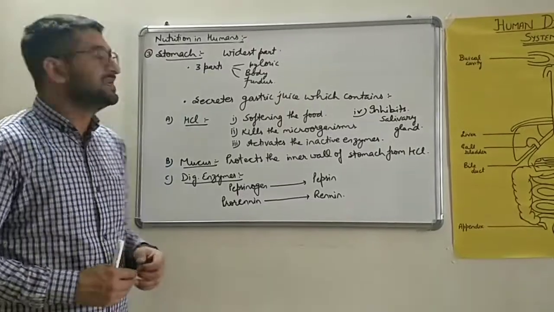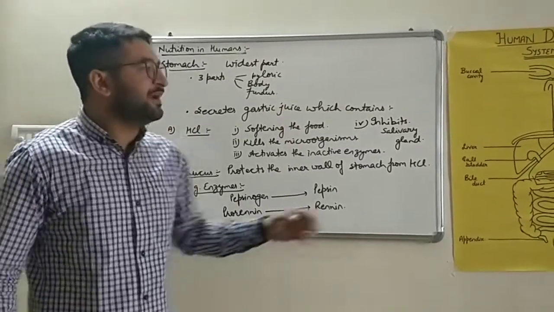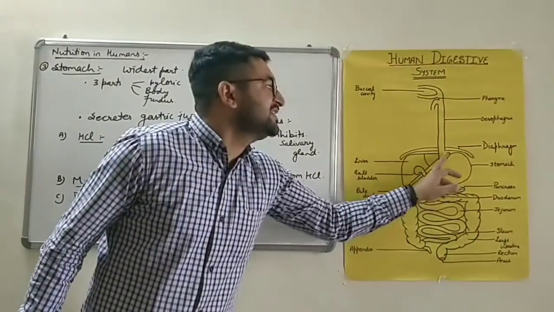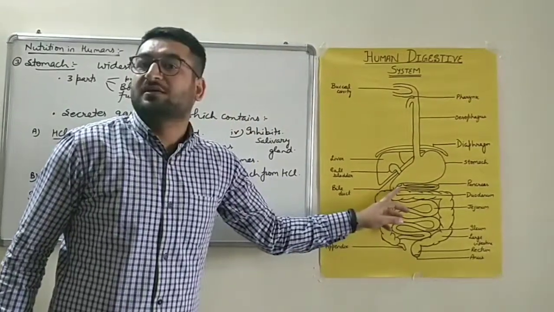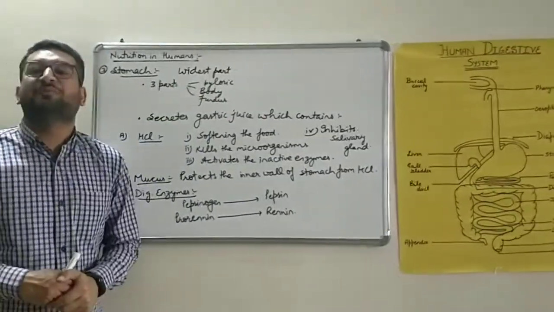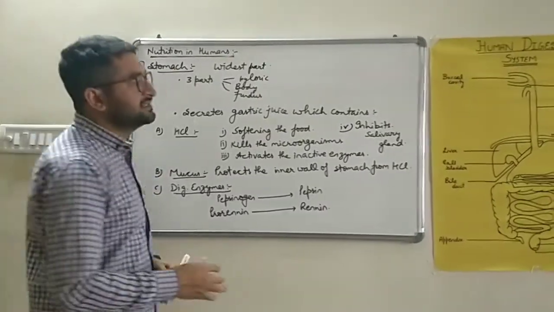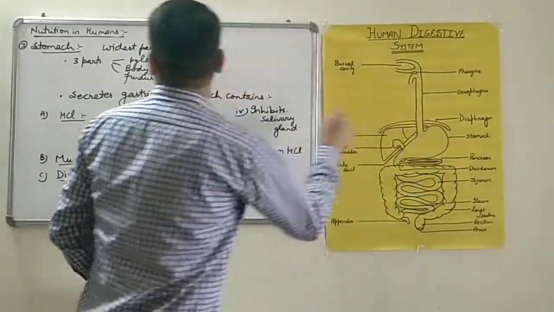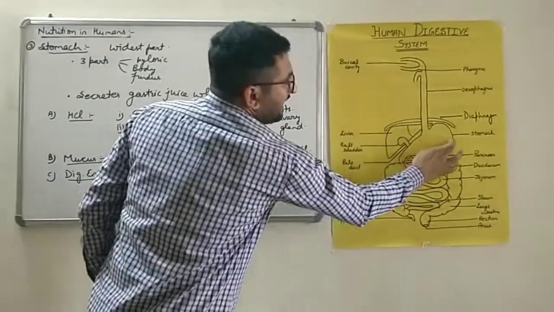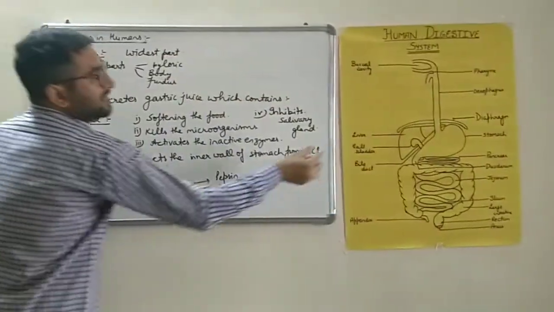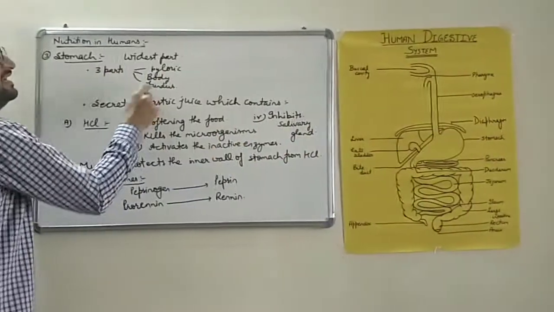After peristalsis, the food will move into the third part of the digestive system, alimentary canal, that is the stomach. Stomach is the widest part of the alimentary canal. It is further differentiated into three parts. The upper part is referred as pyloric, the middle part is referred as the body, and the last part is referred as fundus.